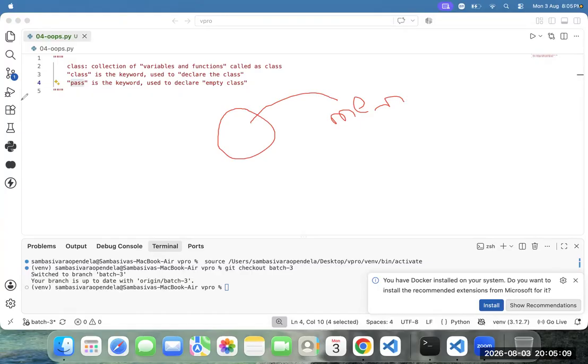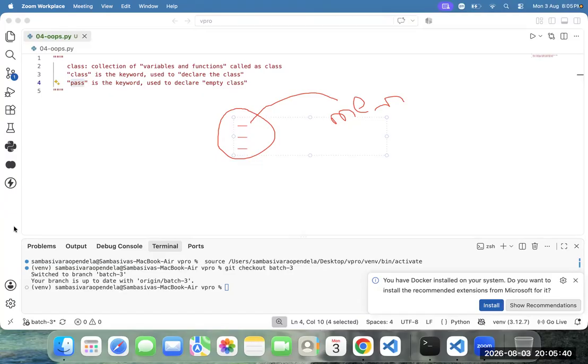Got it now? For example, you wrote line number one, line number two, line number three, 1,000 lines of code. This code will load into memory, yes. It will occupy 0.1 KB of memory. That memory we can call an object. Whatever memory we have, that memory we can call an object.